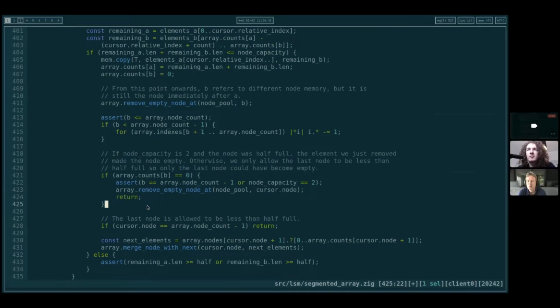Because we adjust the indexes, so B is now C, and when we adjust indexes, we don't correct the index for C after removing from A and B. Okay, so that is wrong here then. Yeah. So it should just be B, not B plus 1. But I'm wondering in remove empty node at, we don't do that there because it is already empty. So maybe what we need to do is move this up before we remove the empty node.